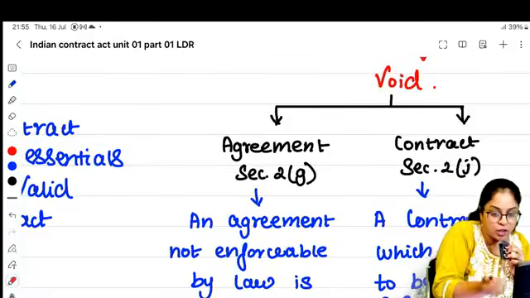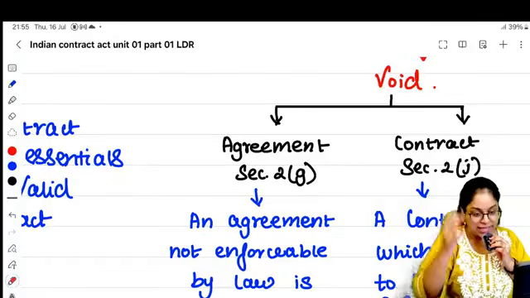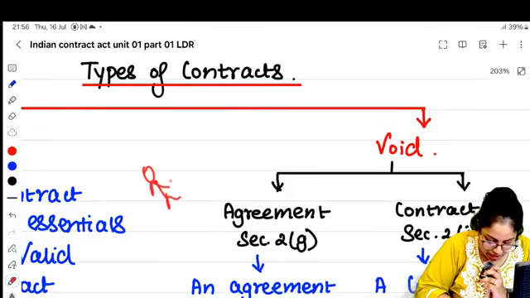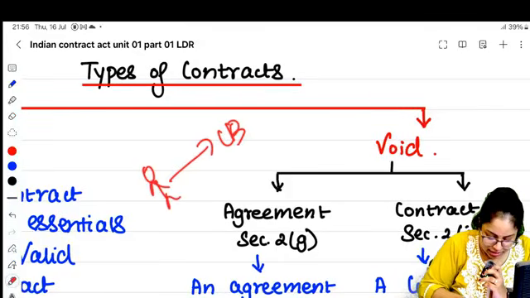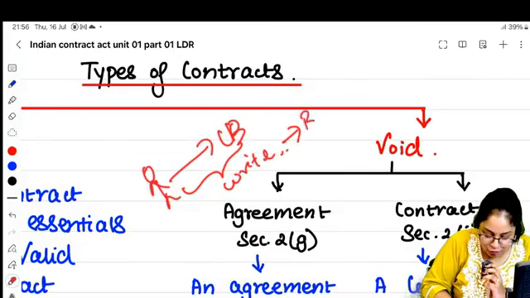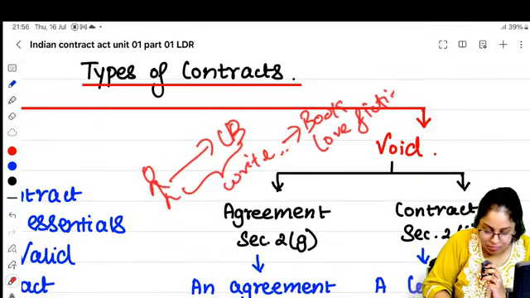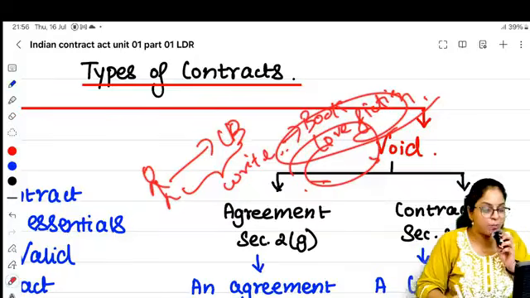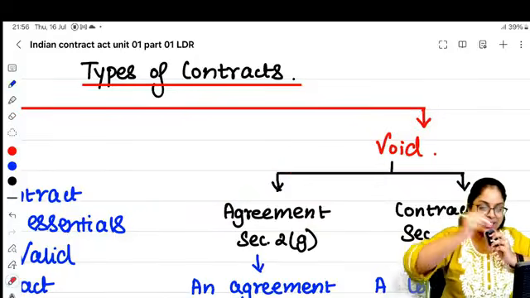When you entered into the contract, for example, I'll give you another example different from what I gave in class. Let's say I, Deepika, go to Chetan Bhagat. He's a writer, an author, right? I go to Chetan Bhagat to write a book for me. Let's say love fiction. I tell him that you have to write a book for me. He also agreed. He started writing.